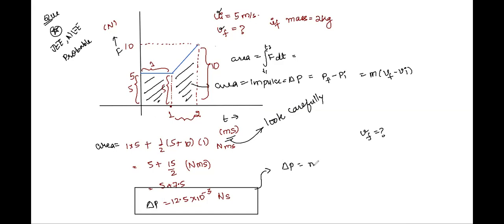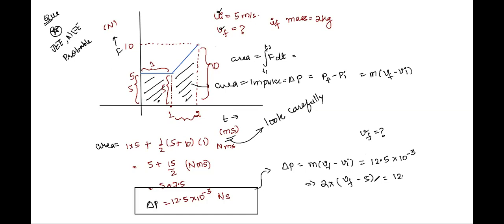Change in momentum is, we just read, final momentum minus initial momentum, which can be written as mass times final velocity minus initial velocity. We have got this as 12.5 into 10 to the power minus 3. You know, we have been given mass as 2 kg. So we can write 2 kg times final velocity minus 5, correct?